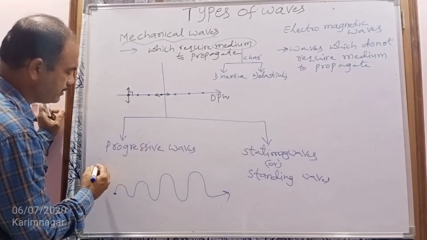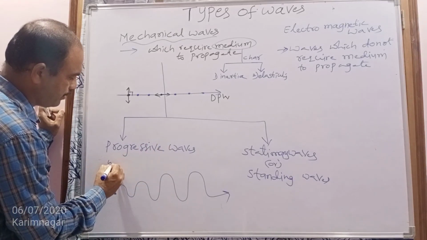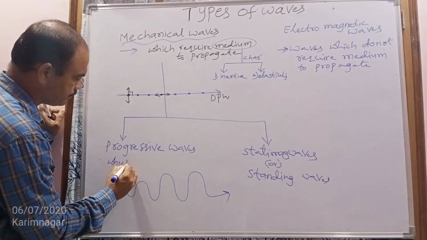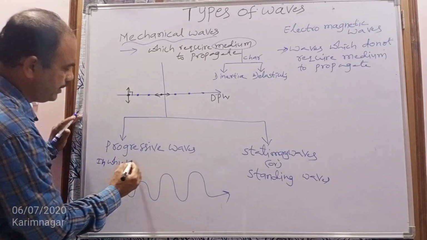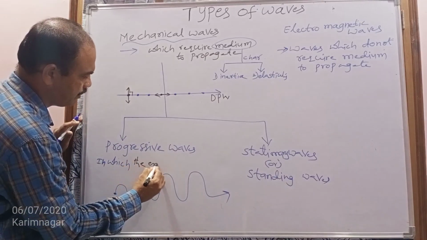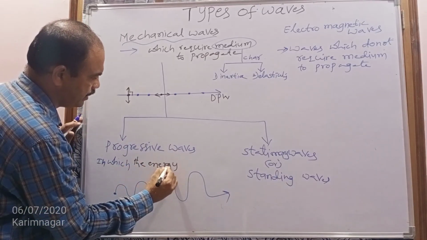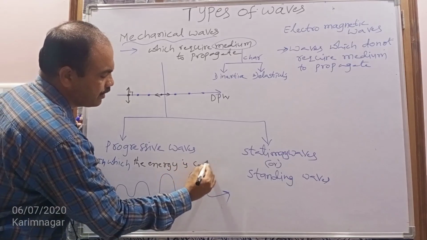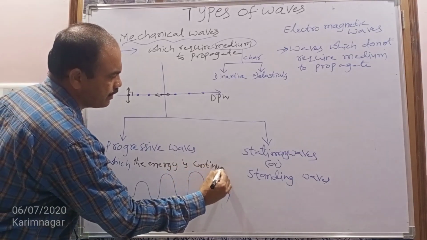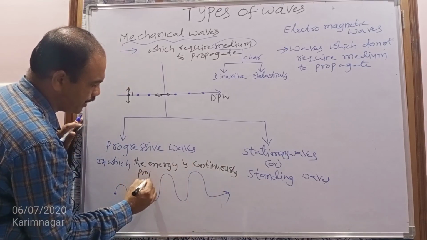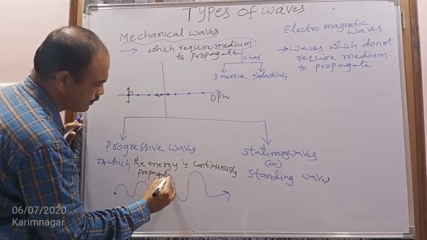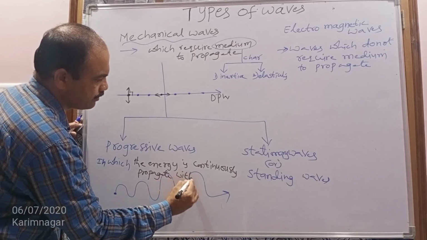So in a progressive wave, what is happening? A progressive wave is a wave in which the energy continuously propagates without reflection.